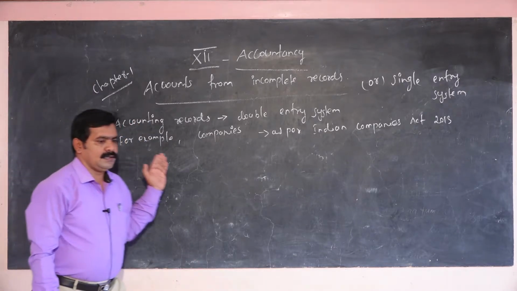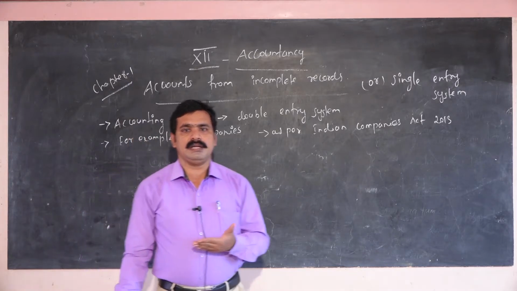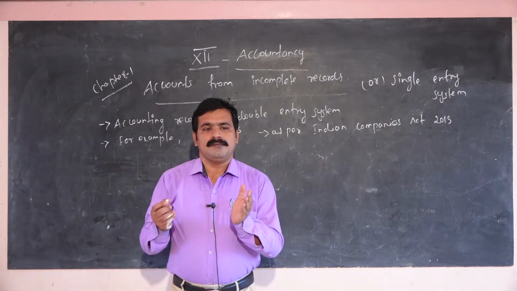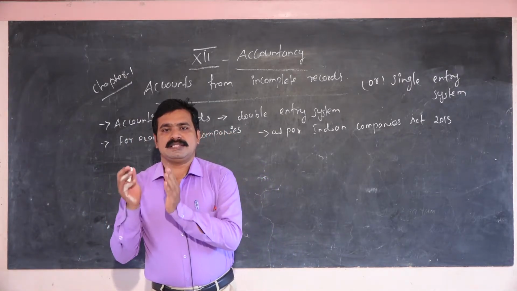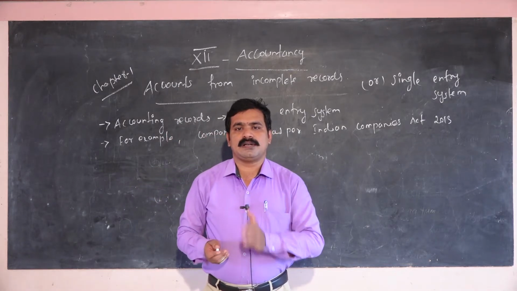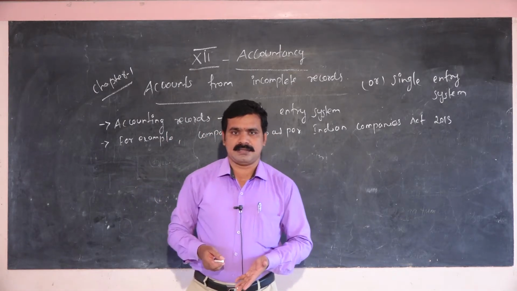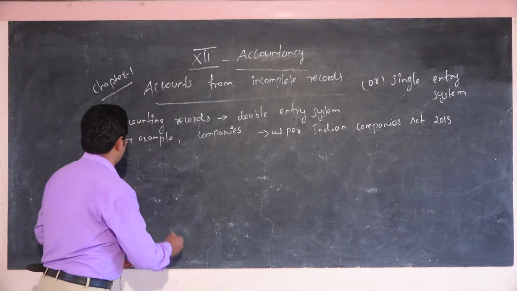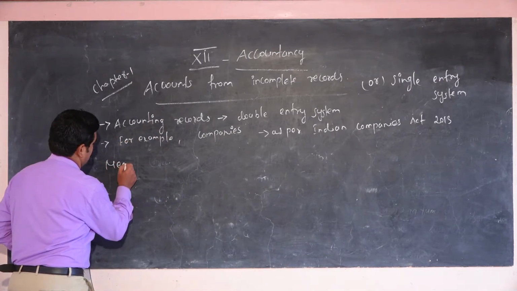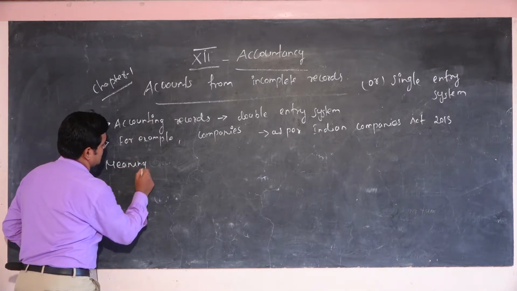Most of the companies do not maintain or follow the records in a systematic way, that is called incomplete records. What is the meaning of incomplete records?